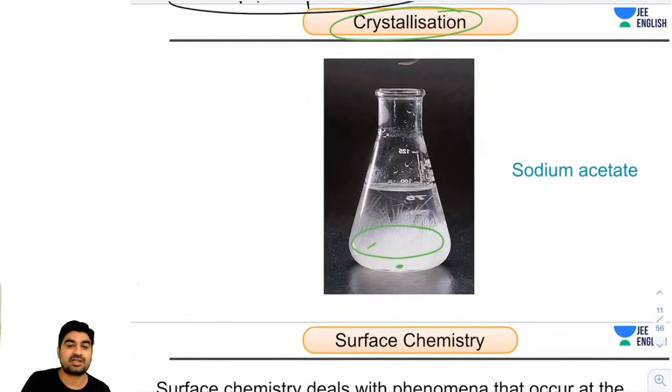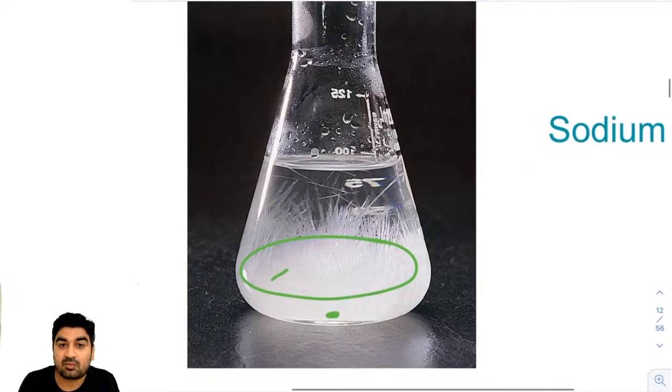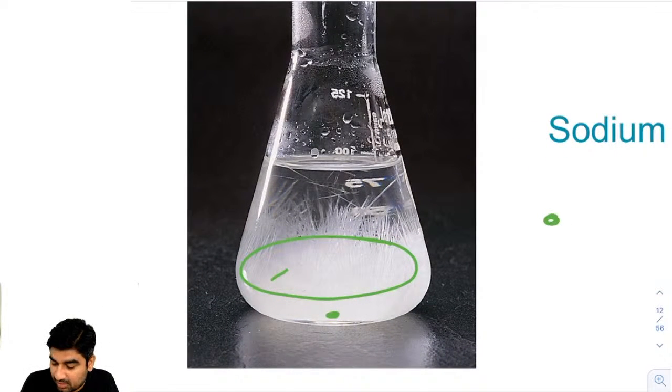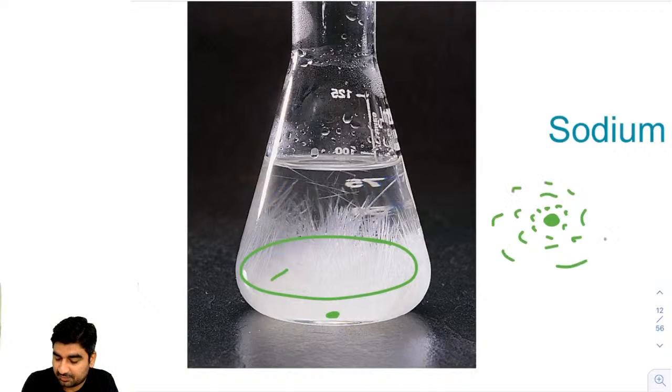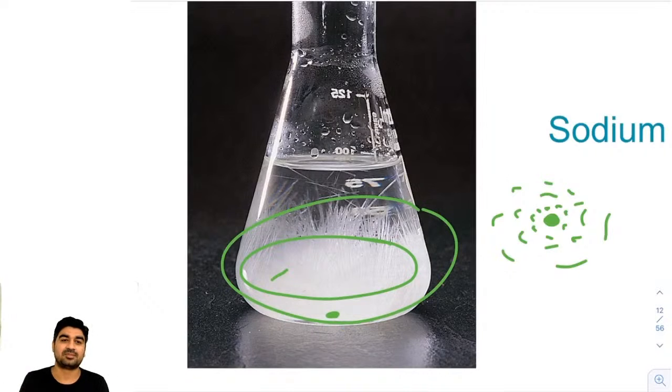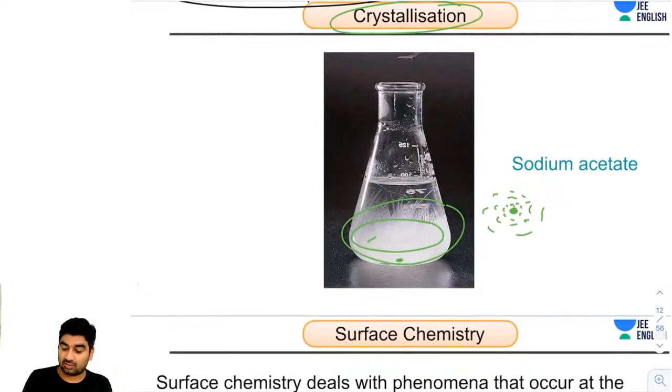We took a small amount of sodium acetate and added it to the supersaturated solution. When we add that, around that small sample, more and more acetate molecules will nucleate and the crystal will be formed. So again, all these are depositing on the surface, right?